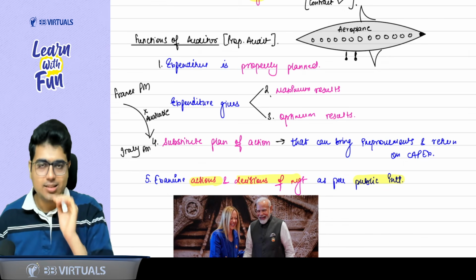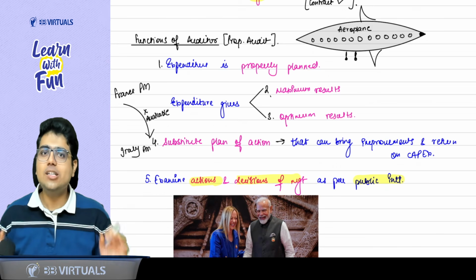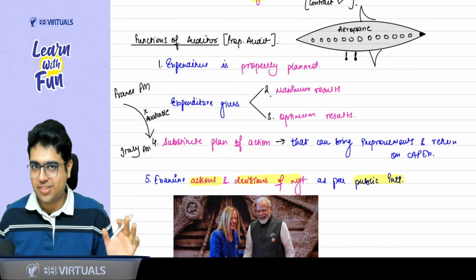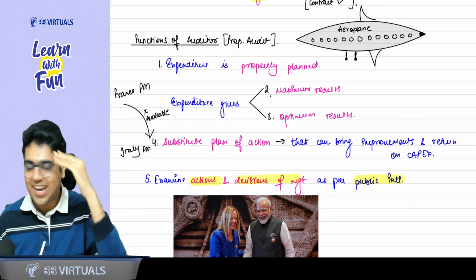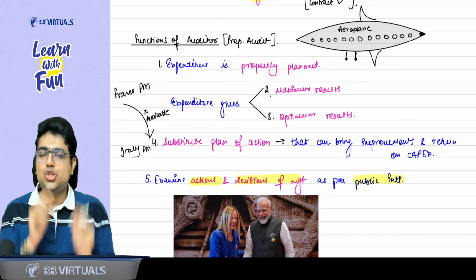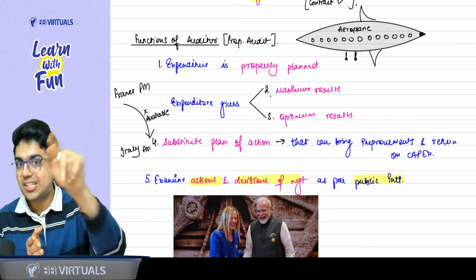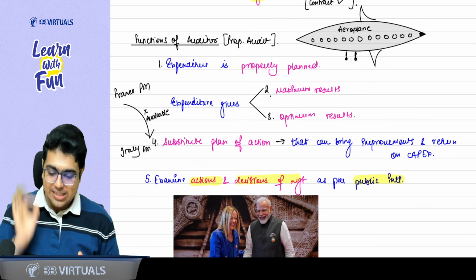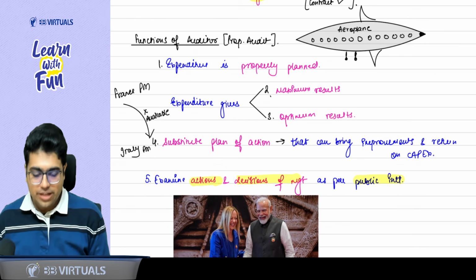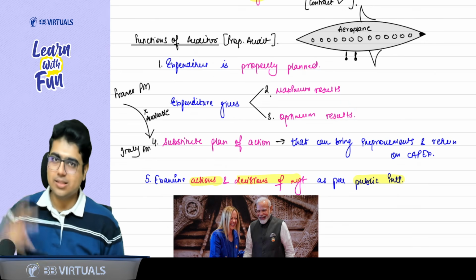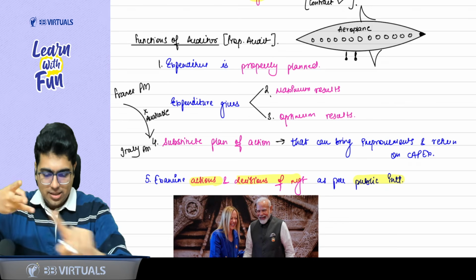Easy to understand? Yes, sir. Now let's learn it using the example of Modi ji. What does Modi ji love the most? Sir, he loves to travel. And for traveling, he needs an aeroplane. Should I book the ticket the same day of travel, or should the travel expenditure be planned? Sir, it should be planned. So the first thing you should check as an auditor is that the expenditure is properly planned. And the expenditure should give him maximum and optimum results. These 3 points are very easy: it should be planned, and it should give the best, optimum and maximum results.